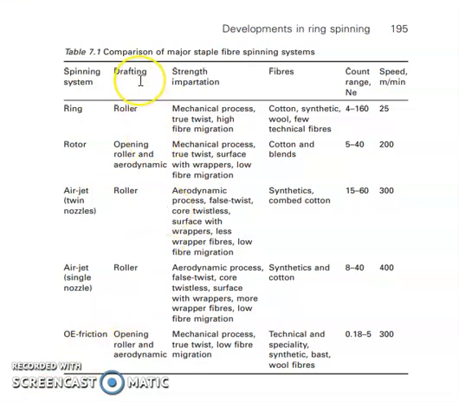The drafting system used in all these technologies are: in case of ring spinning, it is roller drafting system; in case of rotor spinning, opening roller and aerodynamic; in case of air-jet twin as well as single nozzle, we use roller drafting system; and in case of open-end friction spinning, we use opening roller and aerodynamic as in case of